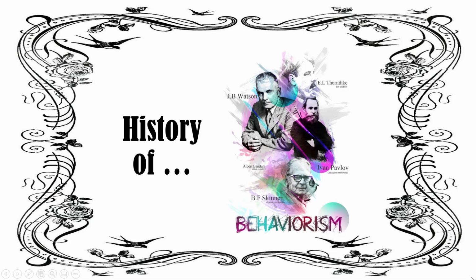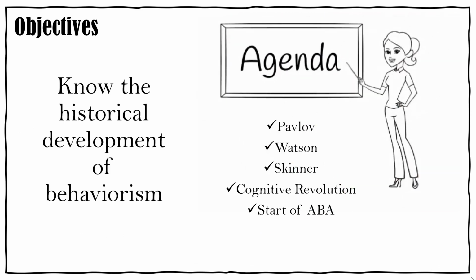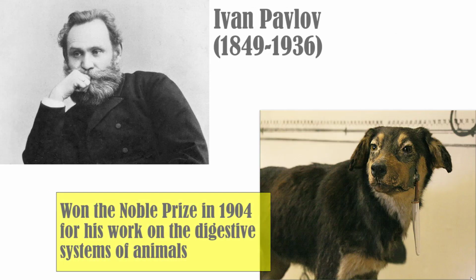Hi everybody, this is just a short little video on the history of behaviorism. So I only have one objective for you guys, to know the historical development of behaviorism. And then our agenda for this little video is that we're going to talk about Pavlov, Watson, Skinner, the cognitive revolution, and then the start of ABA, or applied behavior analysis. So let's get started with some history.